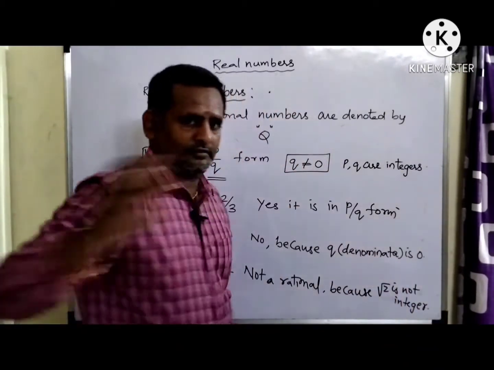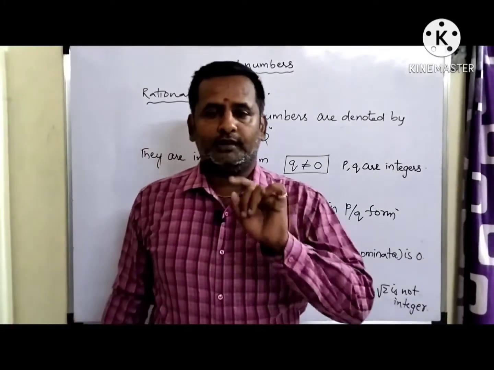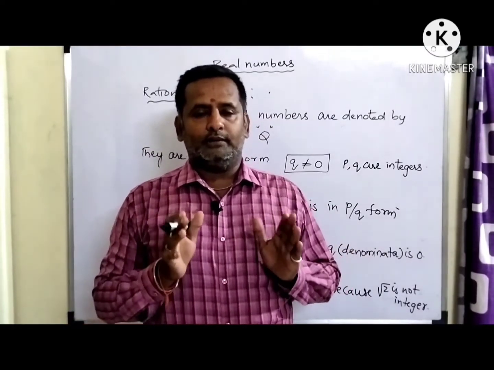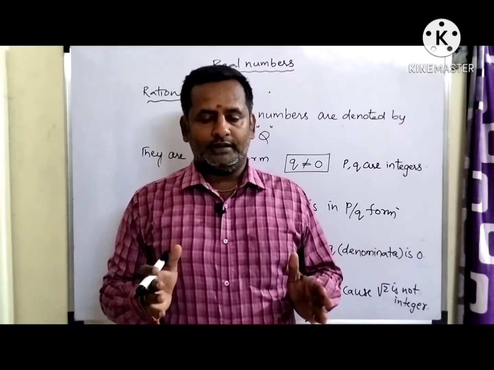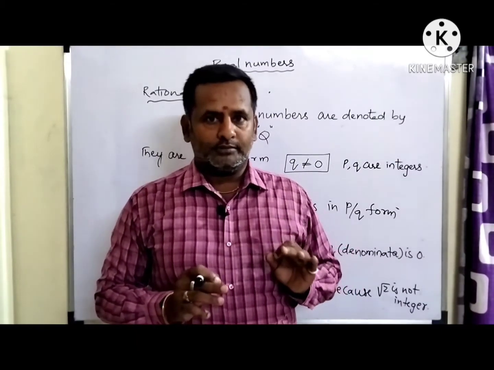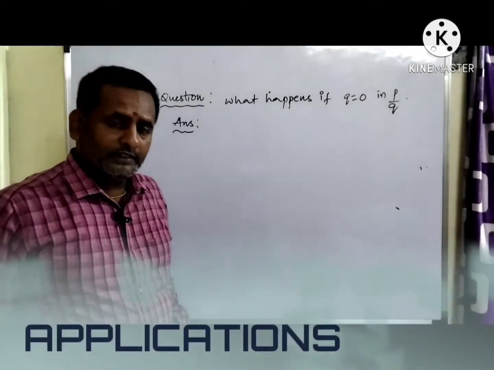So this is the concept of rational numbers. The fundamental point is, if anyone asks you what a rational number is, your answer should be: any number in the form of P by Q is a rational number. Condition: Q should not be equal to 0. Both P and Q values must be integers. So let us see a question.